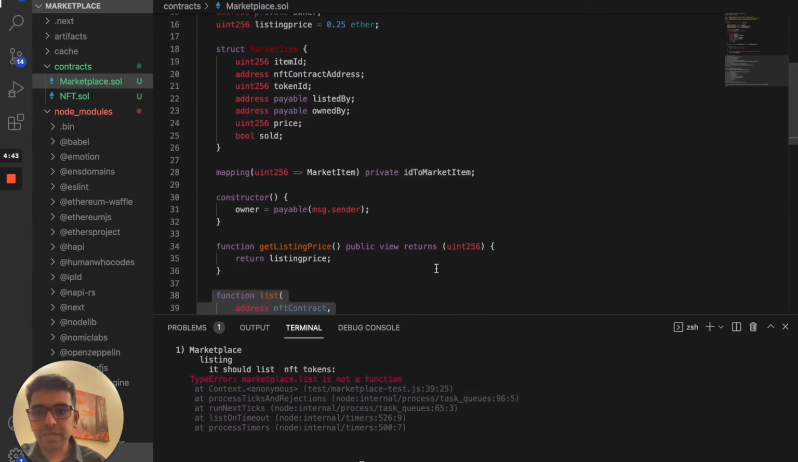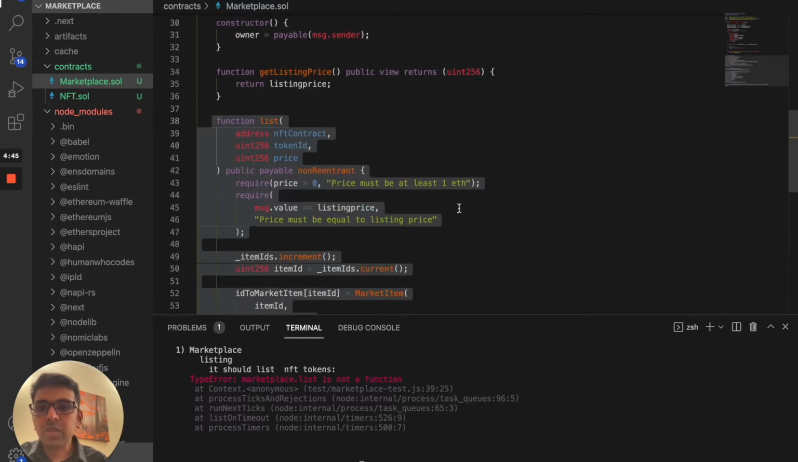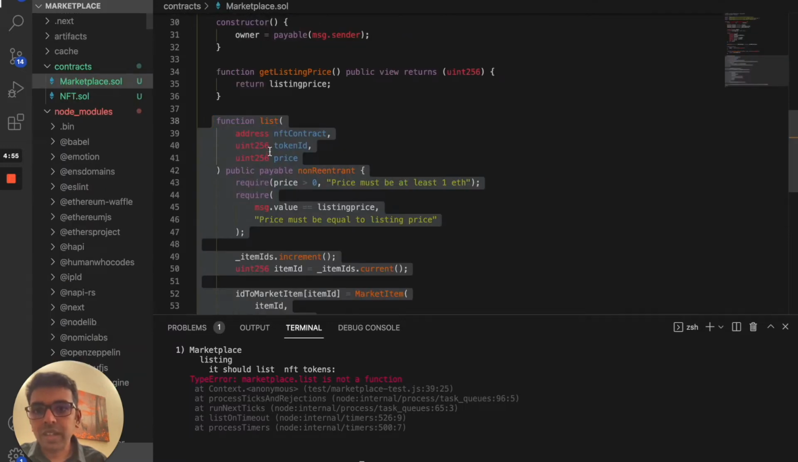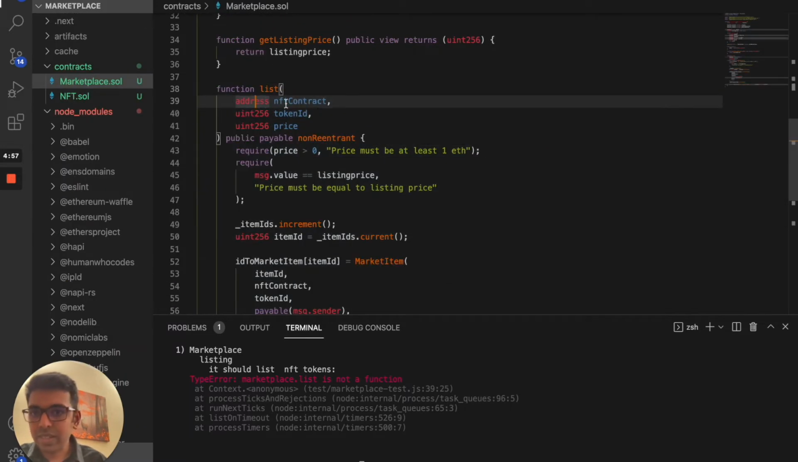So, list items. Let's write that function. For listing that item, if you go back and look at our test cases, we are actually passing the NFT address, token ID, and auction price. So we need three parameters for that function. First is the NFT contract, then the token ID, and the third is the price.